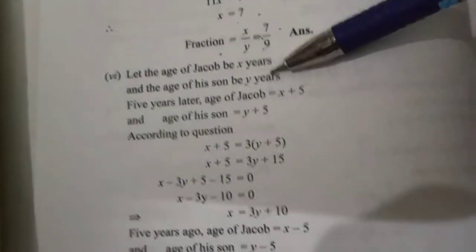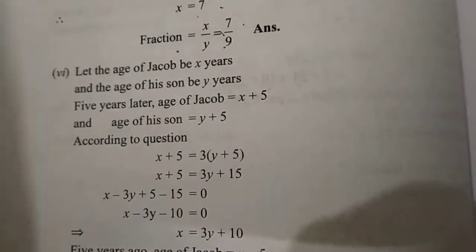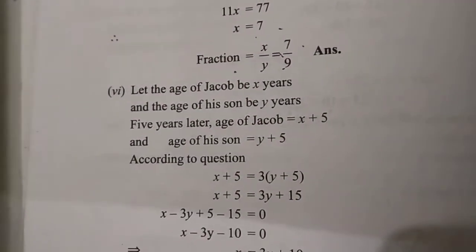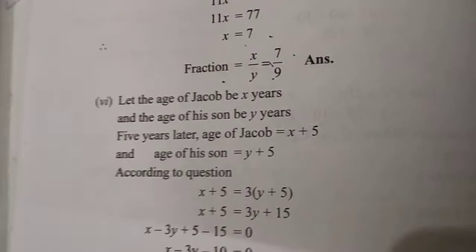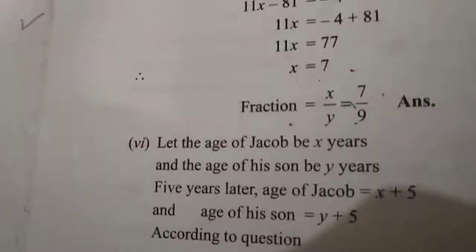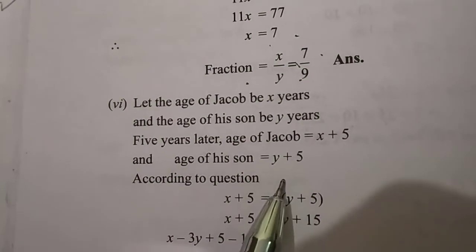So 5 years later, obviously if your age is at present 15 years, then after 5 years it will be 15 plus 5. So 5 years later, Jacob's age will also increase by 5. So x plus 5, and y plus 5 will be the son's age.